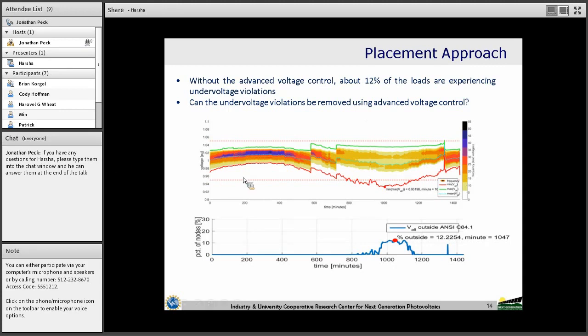The red line indicates the minimum voltage in the circuit at that particular time step, and the green line indicates the maximum voltage in the circuit at that time step.